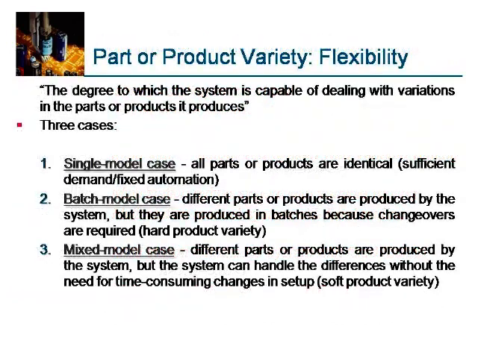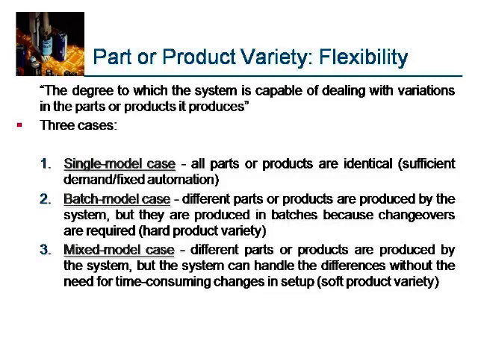Part or product variety, which is also called flexibility, is the degree to which the system is capable of dealing with variations in the parts or products it produces. There are 3 cases. Single model case: all parts or products are identical, sufficient demand, and fixed automation is required.